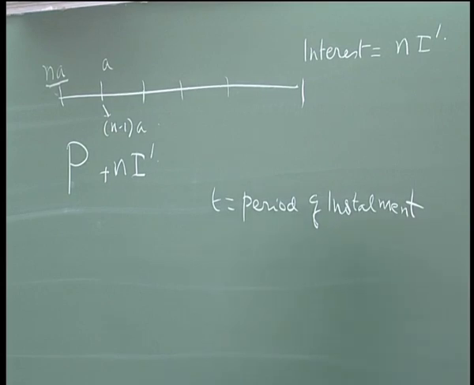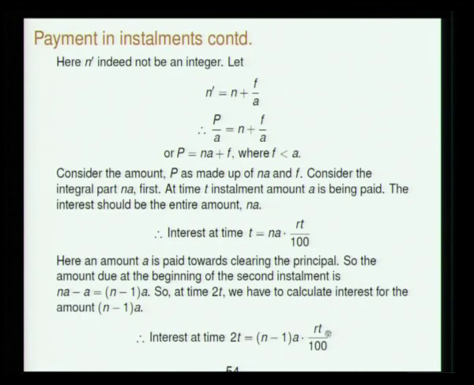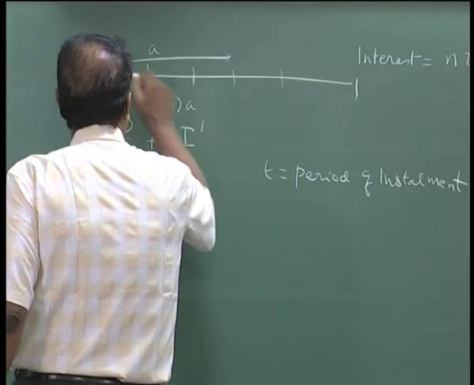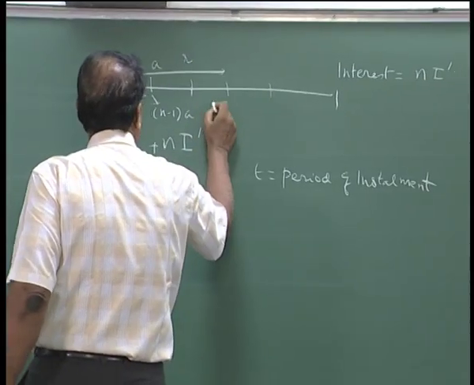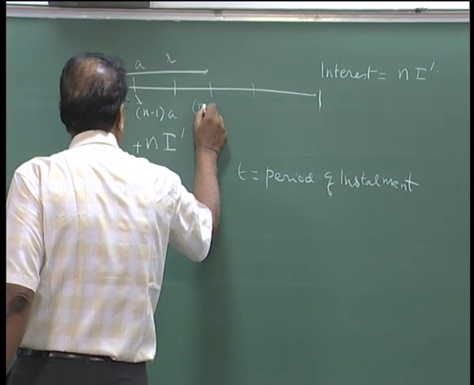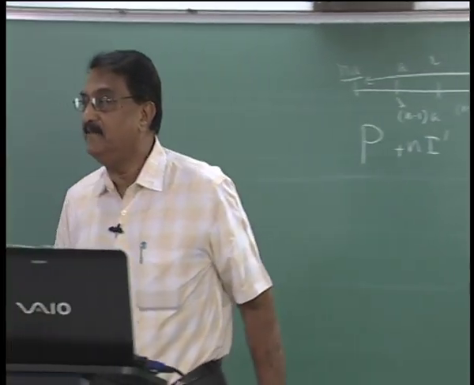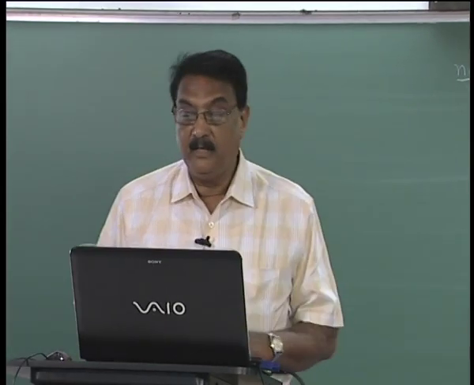So interest at time 2T is n minus 1 A into RT by 100, and similarly you can go on. At some stage r, after r periods of installments have elapsed, it will be n minus r into A, that is the amount of principal which is owed by the debtor.